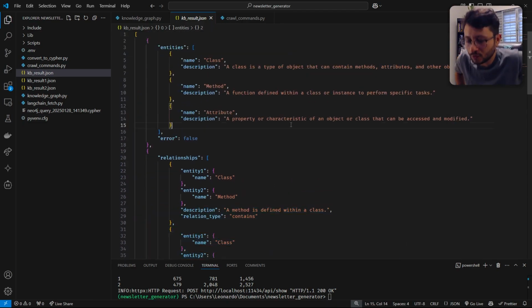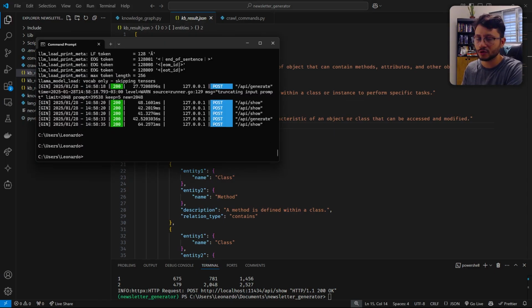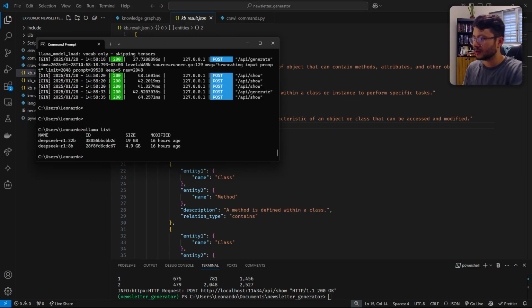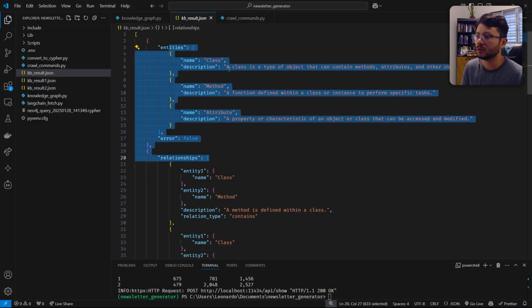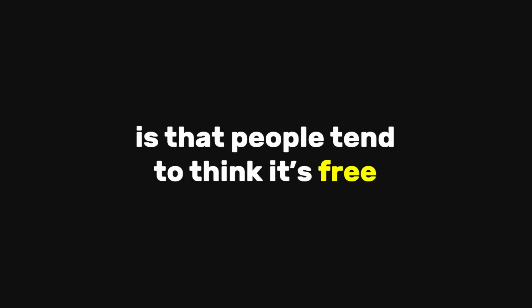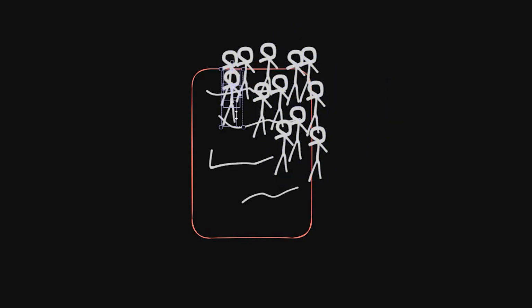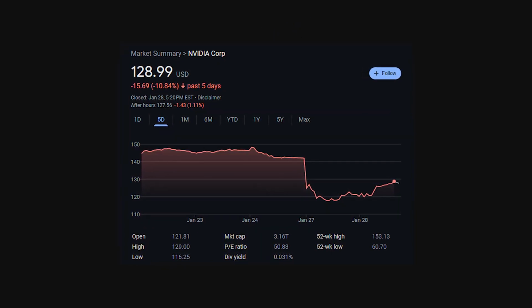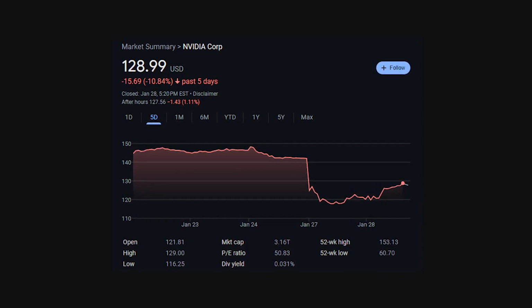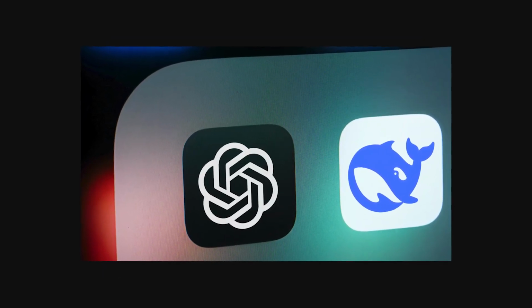And here's the point, because if you're going to do this only one time, you could just test this 32B. So Ollama list, you'll see that I have the 32B installed here, but it's like 4 times the size of the 8B. And yeah, I would expect that this would produce a way better result than this one. The issue with running a local LLM is that people tend to think it's free. And it kind of is depending on your usage, but eventually as your project gets more users or features, you'll have to upgrade either to having a server hosting your LLM, which will certainly cost you something, or to simply going for an outsource like OpenAI or DeepSeek or Claude.